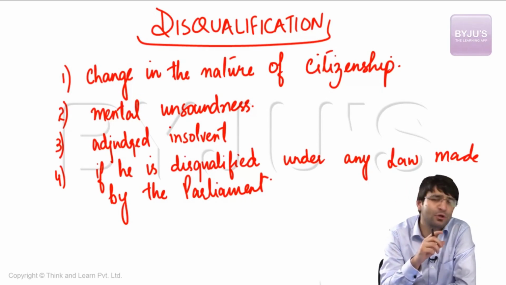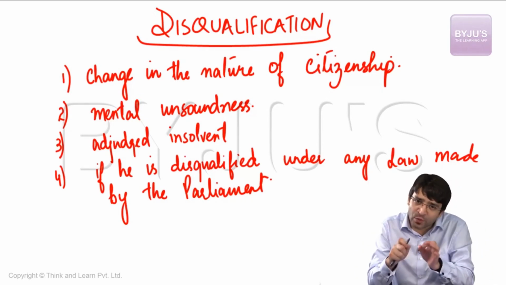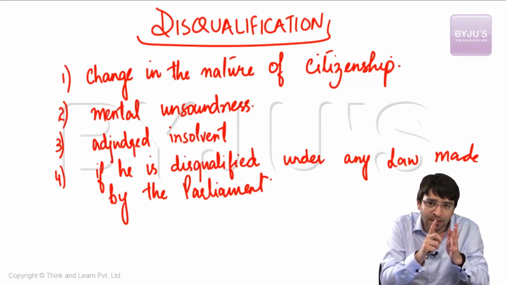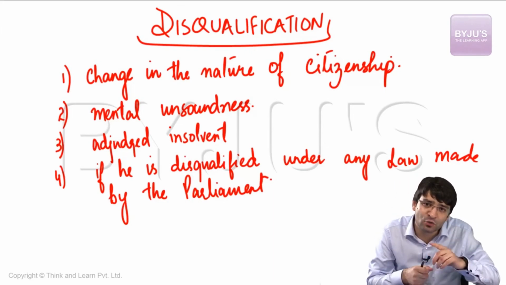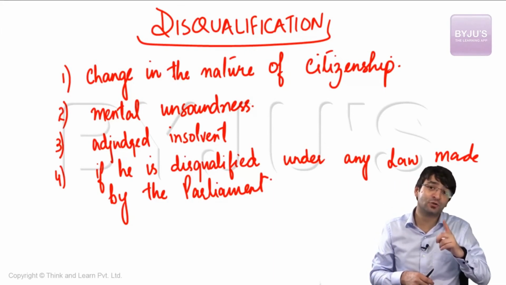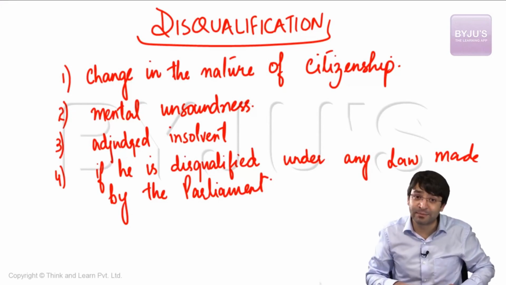But you should not only be qualified. Suppose I'm qualified to contest the election, and I win and become a member of either Lok Sabha or Rajya Sabha. After my election, I should not come under disqualification as well. That means members of Parliament can be disqualified as well.